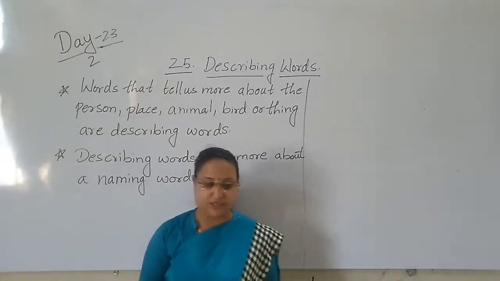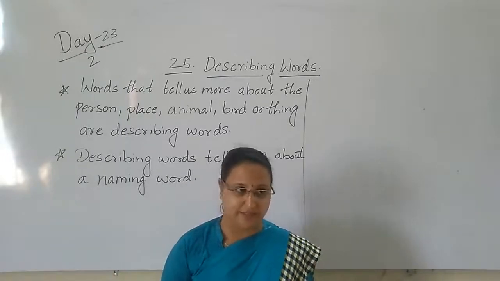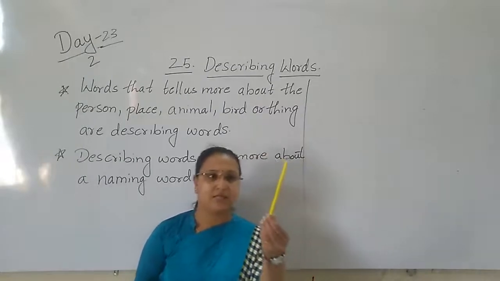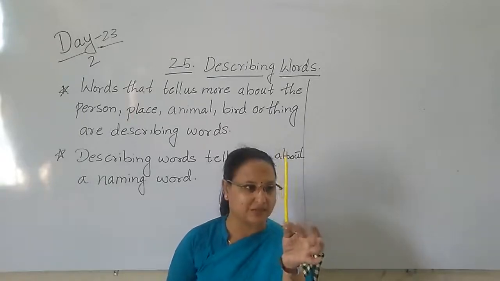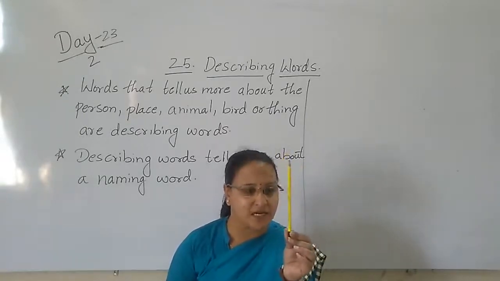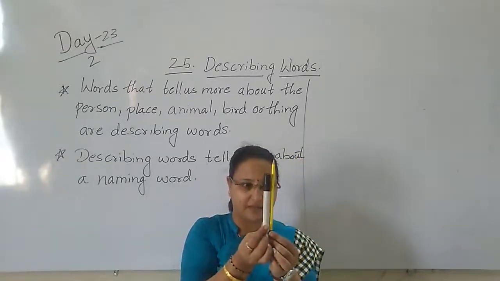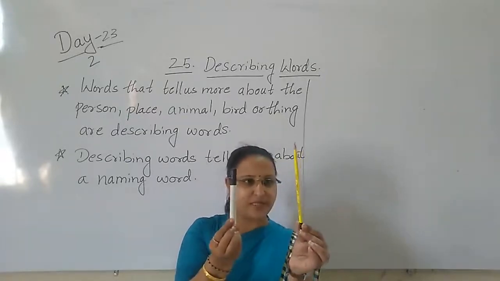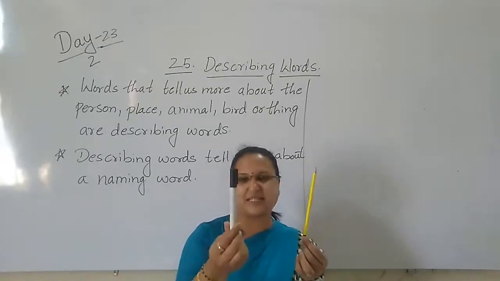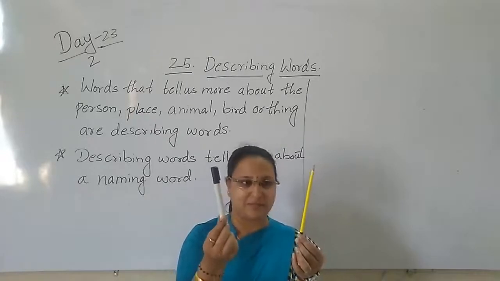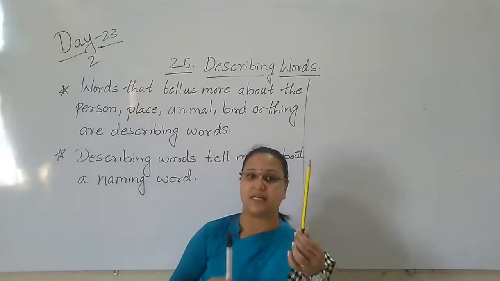See here children, I have two things in my hand. One is this pencil. This is thin. Thin means sanna. And I have one marker in my hand. This is a little bit fatter than this. This is very thin and this is very fat. This has a bright color, this is black and white. Now I describe this pencil and this marker.